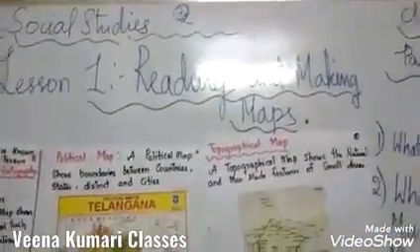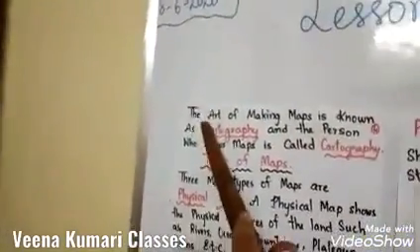So today's topic we are going to discuss. Let us start. What is today's topic, right, children? This is a continuation of lesson number 1, reading and making maps. Okay, now let us start our class.